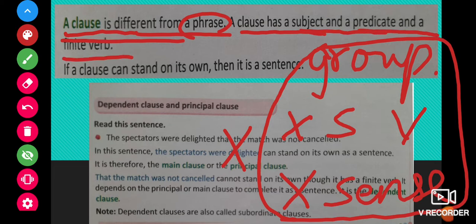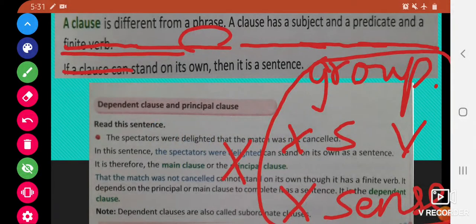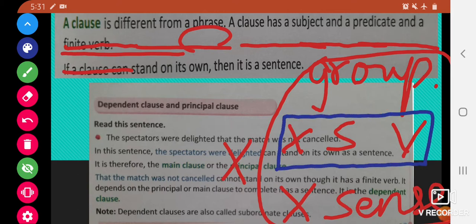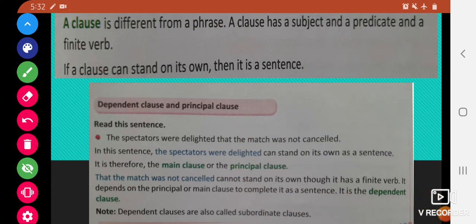A clause has a subject and a predicate and a finite verb. That means in case of phrases, as we have seen, we don't have subject and verb, but in case of clauses we do have subject, predicate and finite verb. So this part is not applicable for a clause. Let us read ahead. If a clause can stand on its own, then it is a sentence. Now we have seen that a phrase does not make complete sense.